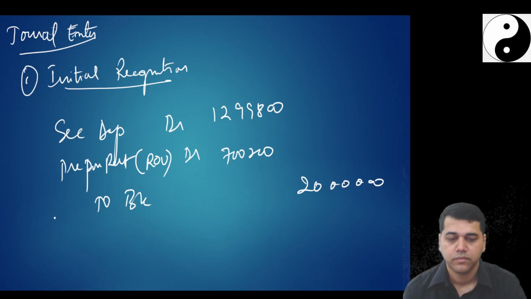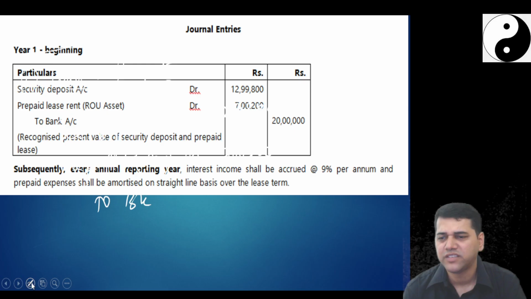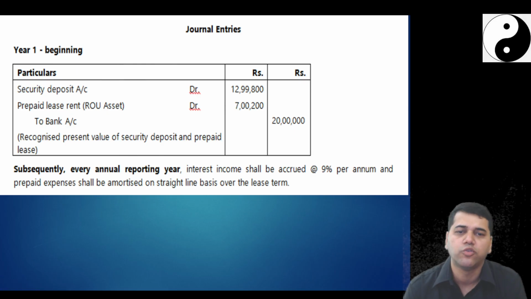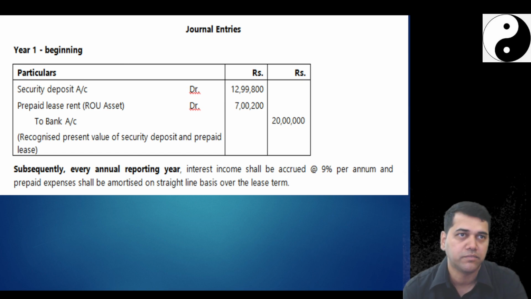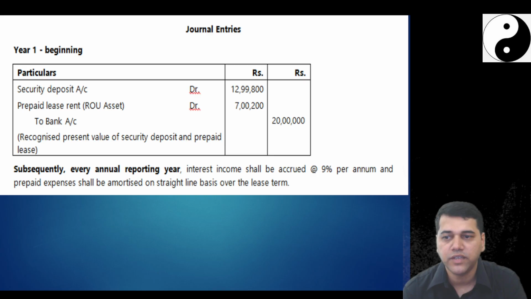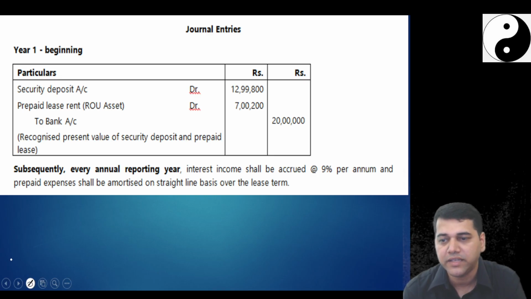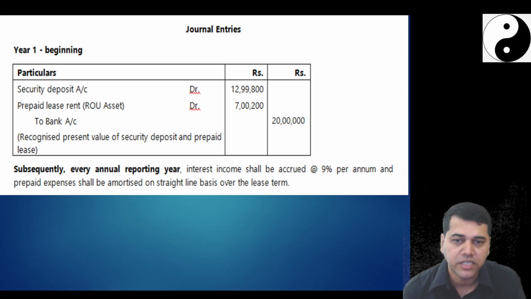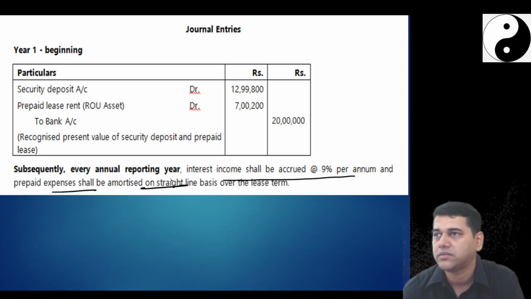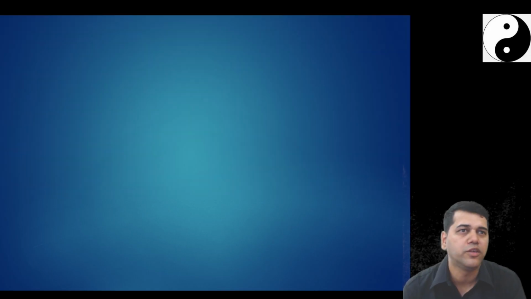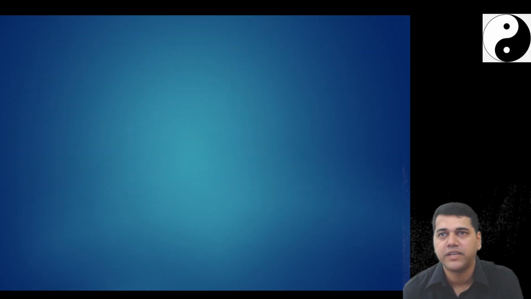Okay. So they have written some story that subsequently interest is going to be accrued at 9%. We know that. That means I need to pass an interest income entry at the end of the year. They explained that interest income will be accrued at 9% and prepaid expenses will be amortized on a schedule basis. Again, I don't give that much importance because the explanation part we have done before. So next is my year end entry.